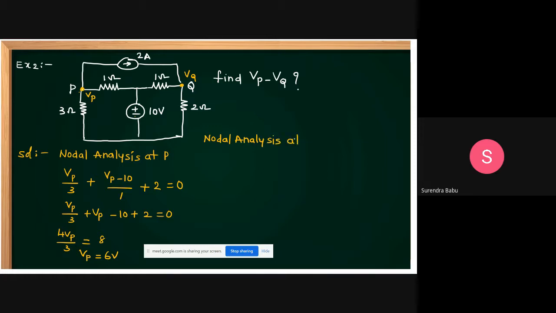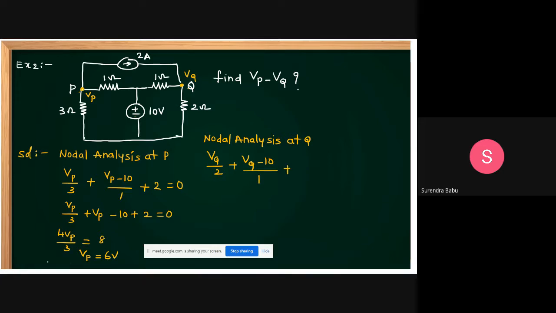If you apply nodal analysis at Q, what can you get, students? This is Vq by 2 plus Vq minus 10 by 2. This voltage by this resistance gives the current. It's KCL plus Ohm's law. KCL means currents we want to write. KVL means voltage we want to write. In mesh analysis, we write the voltages. Here we are writing the currents. KCL plus Ohm's law, Vq minus 10 by 1.